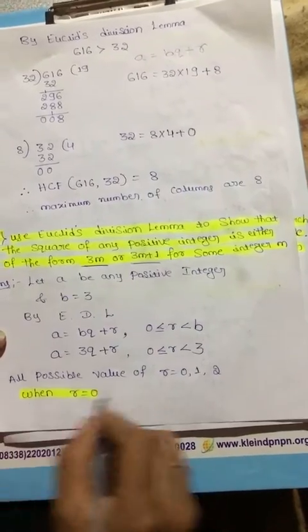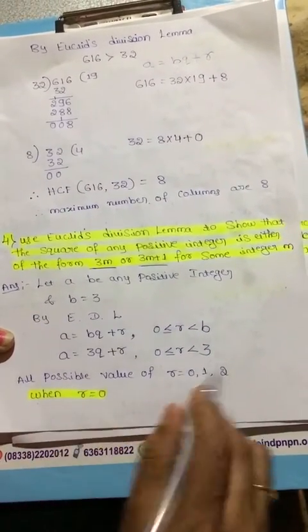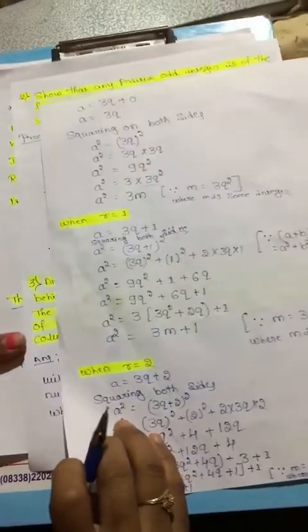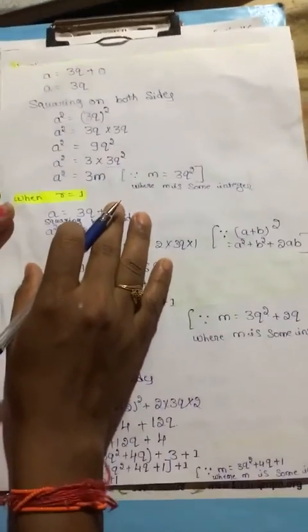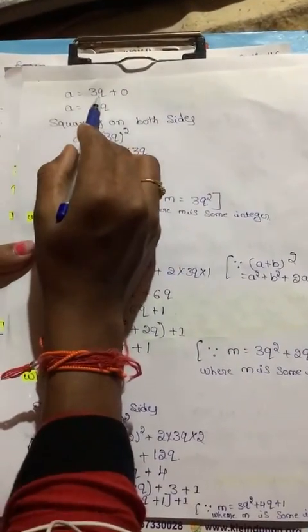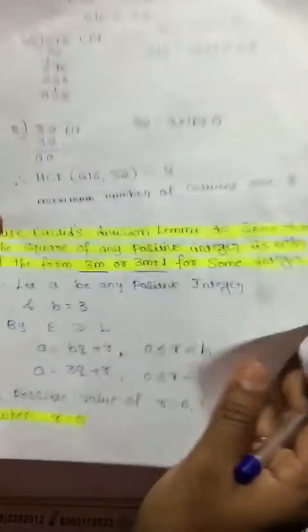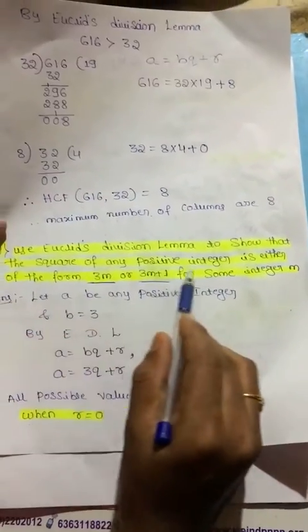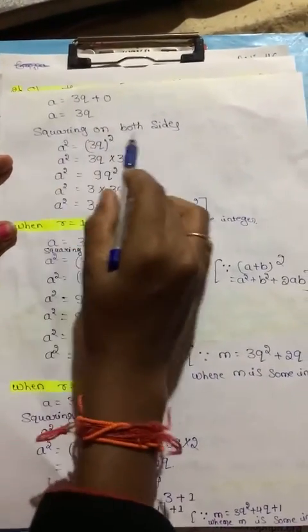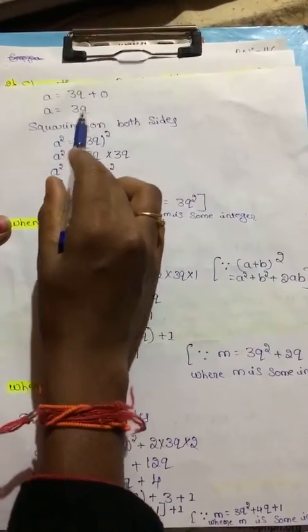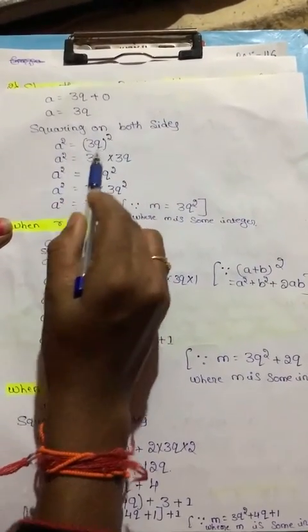First consider r equal to 0. Substituting in Euclid division lemma, a equal to 3q plus 0, a equal to 3q. In this question, we need the square of any positive integer. Squaring on both sides, a square equal to 3q square, which can be written in the form 3q into 3q.